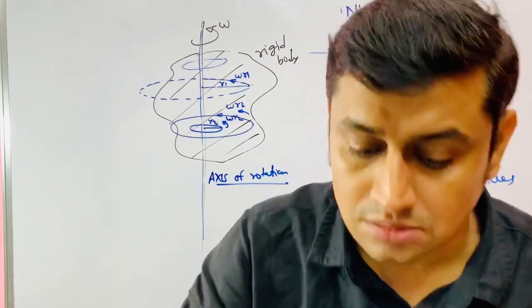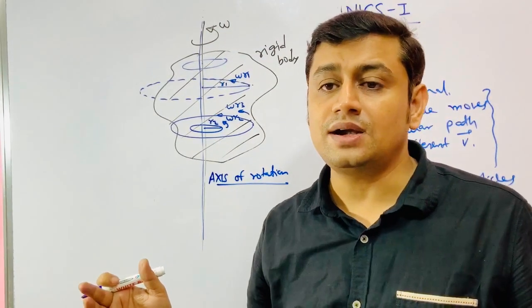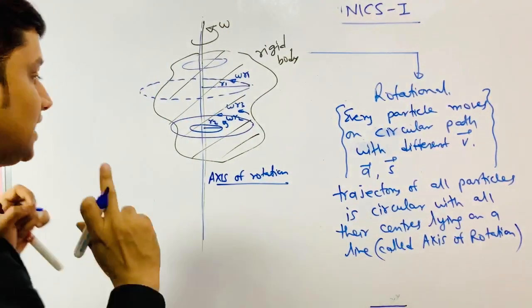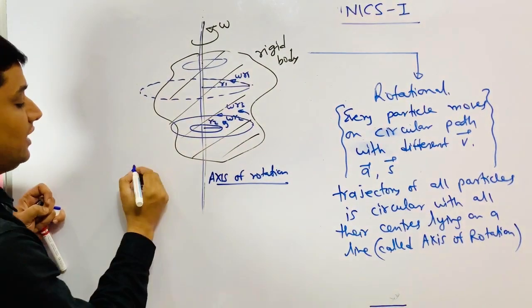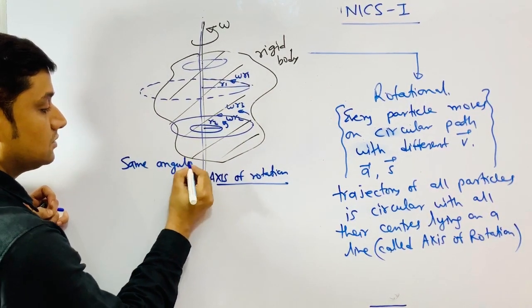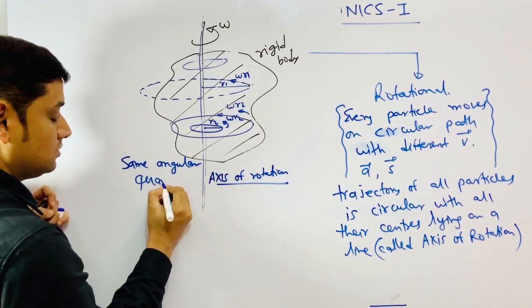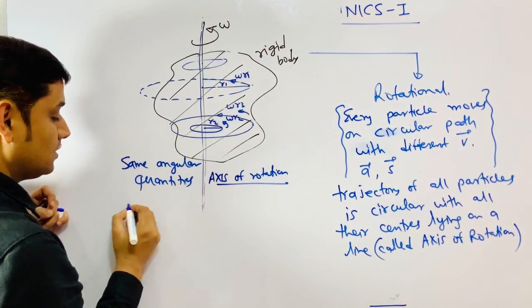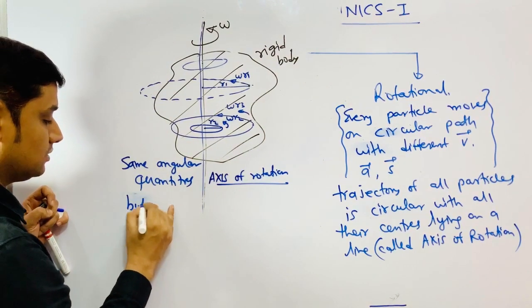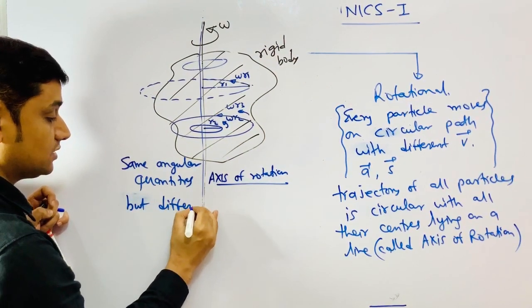That means different points have different linear quantities, but they have the same angular quantities.